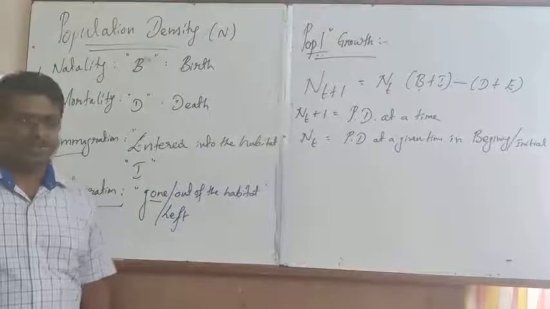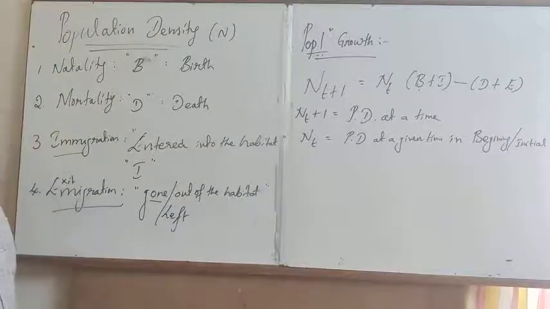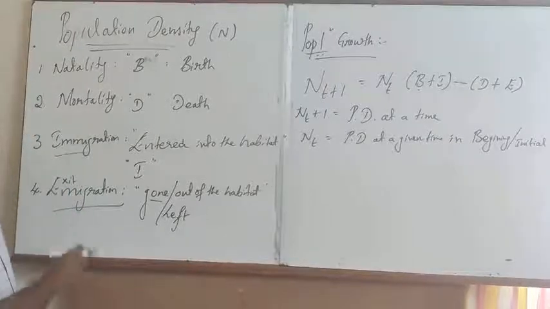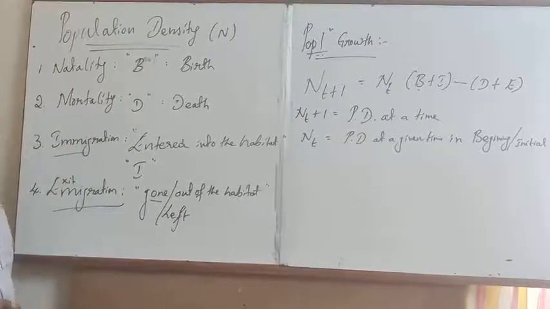B refers to natality, I refers to immigration, D refers to mortality, E refers to emigration.